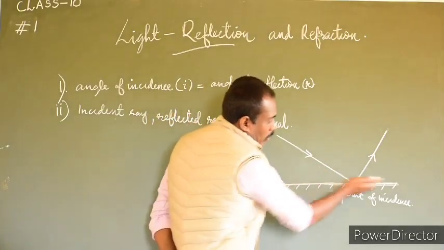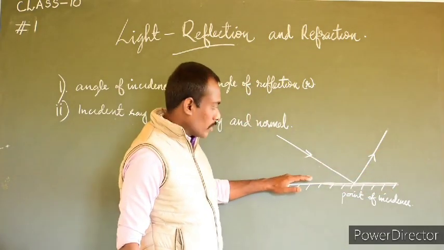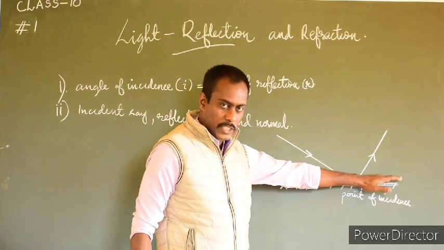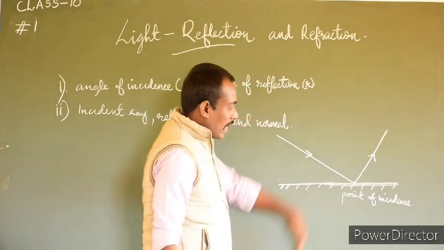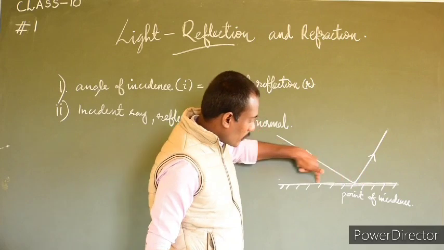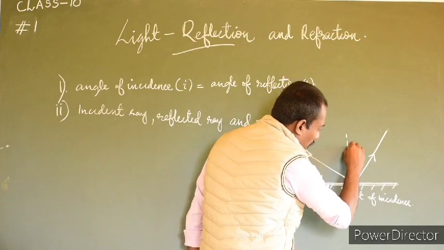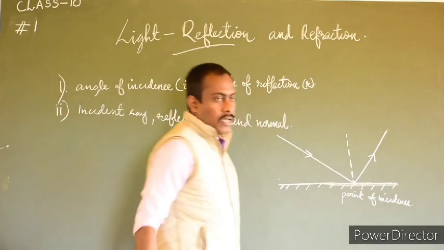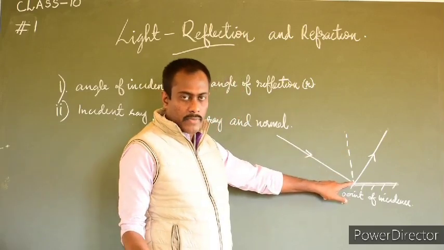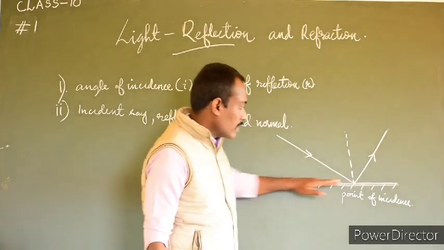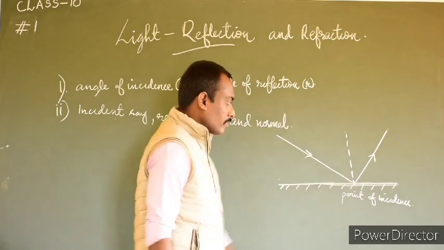The plane, or the surface, entirely we call the plane of incidence. And if we draw a normal, a line which is perpendicular to the plane of incidence, then this line is called the normal. We already know that normal means perpendicular to a surface. Perpendicular means that it makes 90 degrees with the surface.